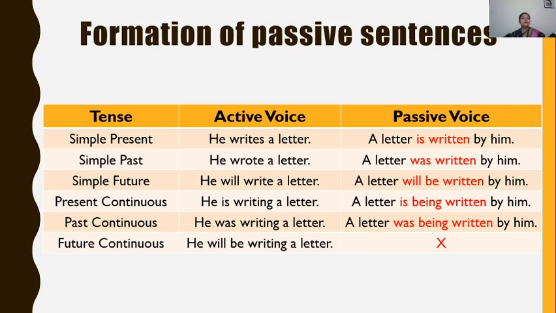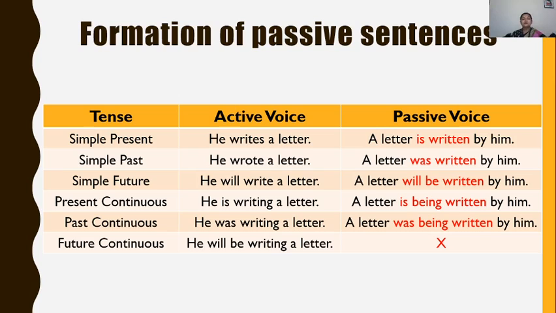Now, in simple future tense, children, if the sentence is he will write a letter, the sentence in passive will be a letter will be. With will, I have used be. Nobody is going to write will written because will takes V1 form, present form of the verb, and in that case I am using be here. So will be written by him.